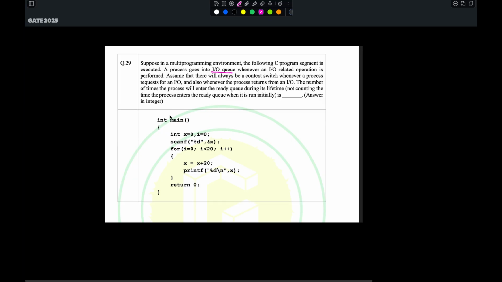Like when this process initially started running, even then it must have come into the ready queue once before coming into running. So we are not gonna count that. So a very important detail in this question is that a context switch is happening whenever a process is requesting for an IO and also whenever the process returns from an IO.